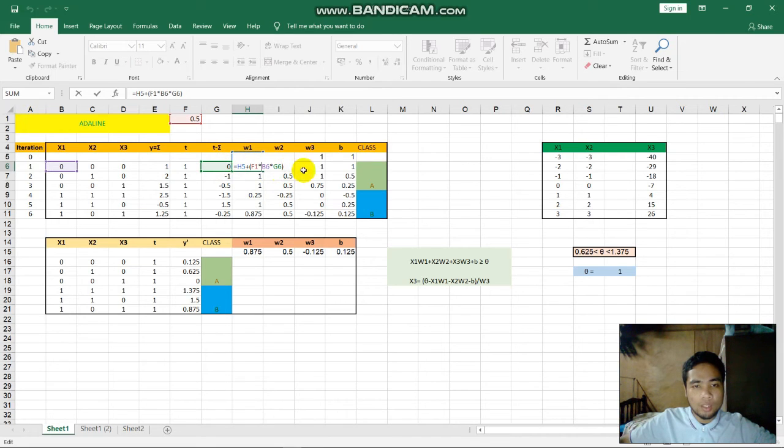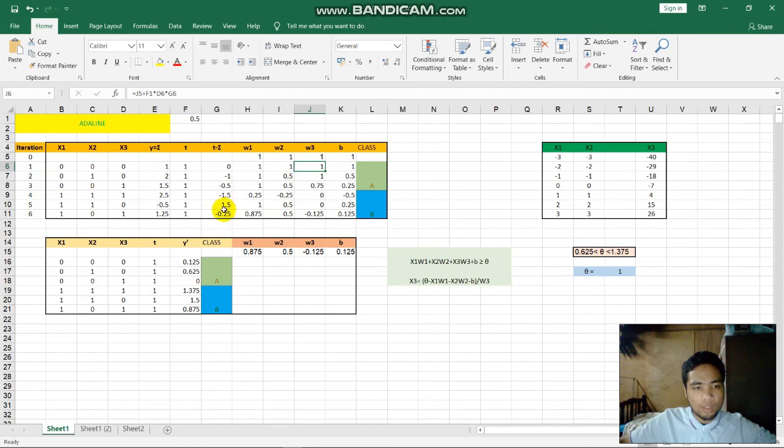It is the same for W2 in iteration 1: previous weight plus learning rate multiplied by S2 multiplied by the target minus summation value, and it goes the same for W3. For the bias, previous bias plus learning rate multiplied by the target minus summation, and we get the answer. We use the same formula for iterations 2, 3, 4, 5 and 6.